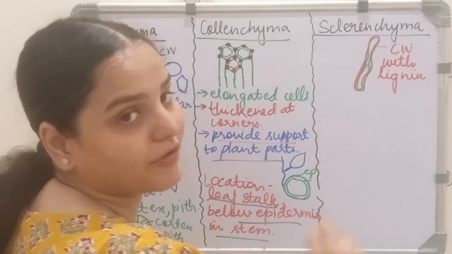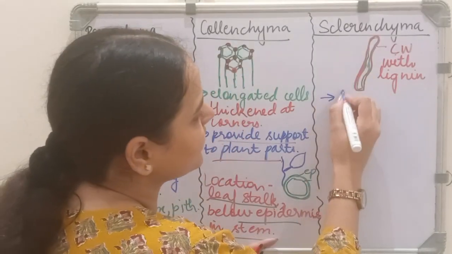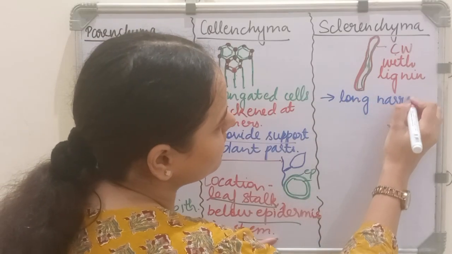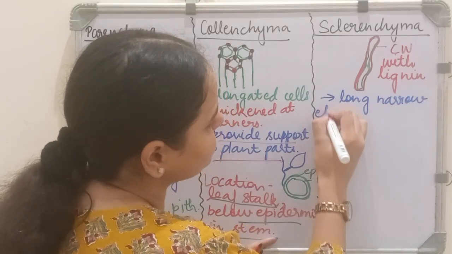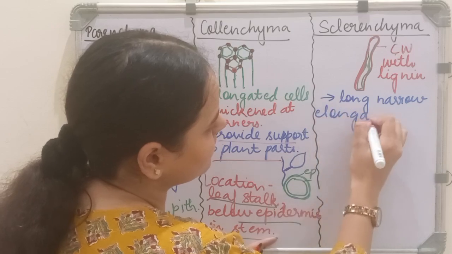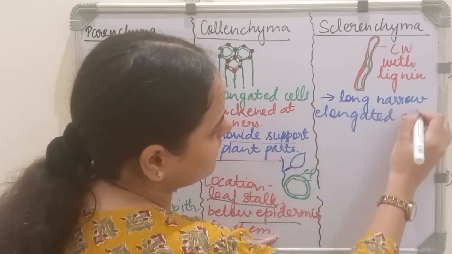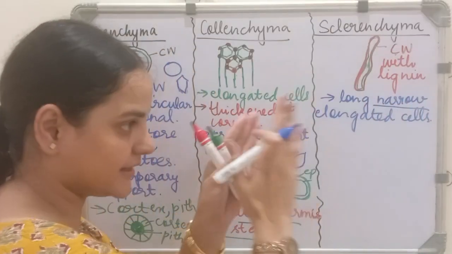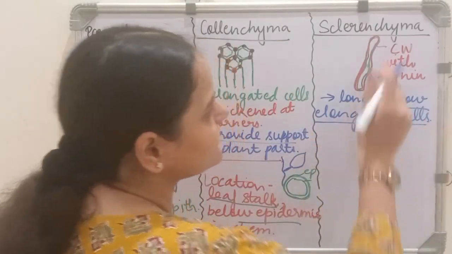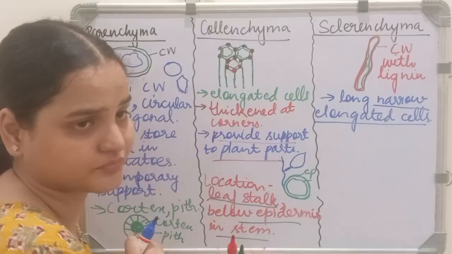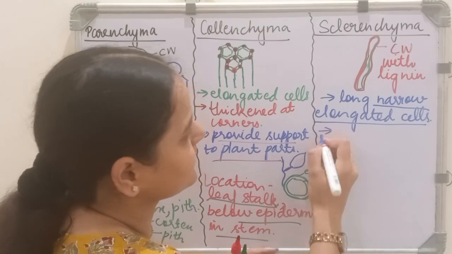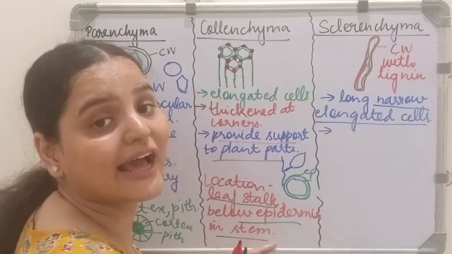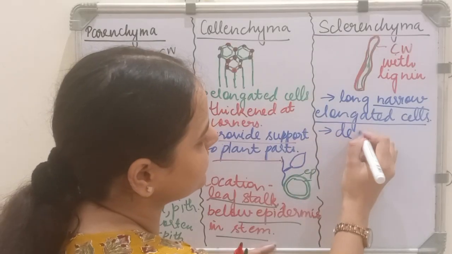So let's write points about sclerenchyma. These are long, narrow, elongated cells. You may see from the image, they are thin, narrow, elongated, longer cells. Then these sclerenchyma cells are dead cells, they do not have a nucleus.